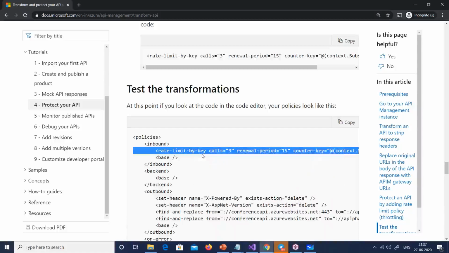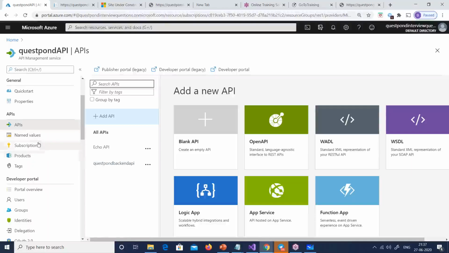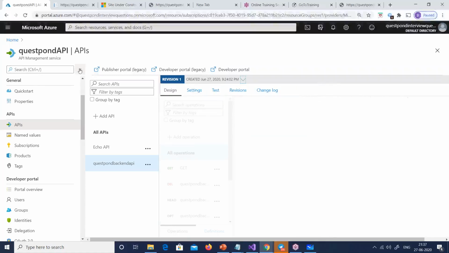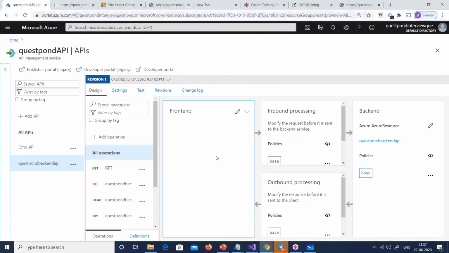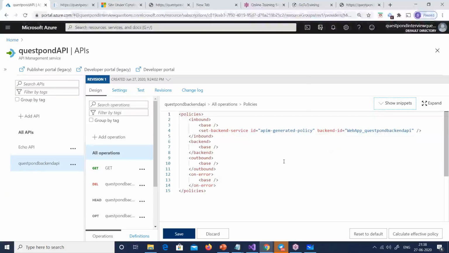So I'm going to copy this, and let me go back to my API out here. Let us go to the design. In the design, you can see there is an XML out here. I'll go to the policy code editor.